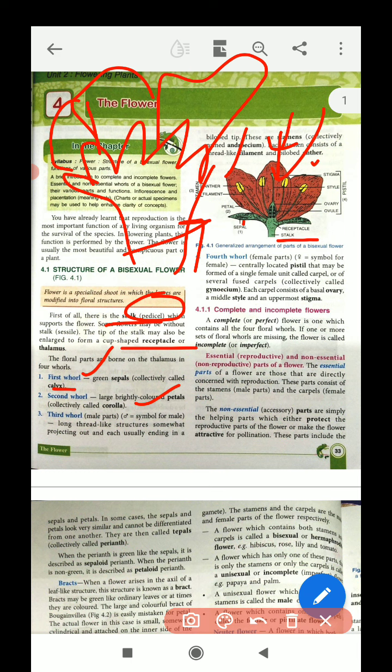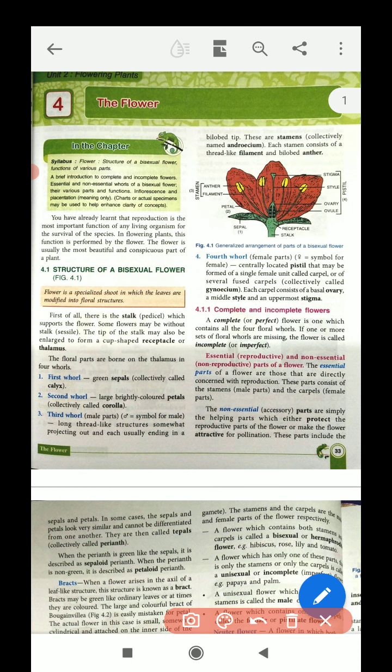The third whorl consists of long thread-like structures projecting out, each usually ending in a bilobed tip. These are stamens, collectively called androecium. Each stamen consists of a filament and an anther. The little swollen part at the tip is called the anther, and the other one is the filament.